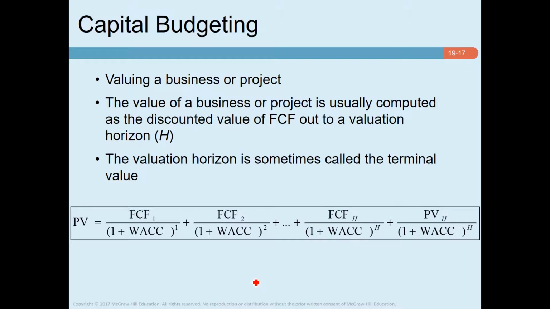Unlike most projects, companies are potentially immortal. Companies can potentially continue indefinitely. But that doesn't mean that you need to forecast every year's cash flows from now to eternity. Finance managers usually forecast to a medium-term horizon and add a terminal value to the cash flows in the horizon year. The terminal value is the present value at the horizon of all subsequent cash flows. Estimating the terminal value requires careful attention because it often accounts for the majority of the company's value.